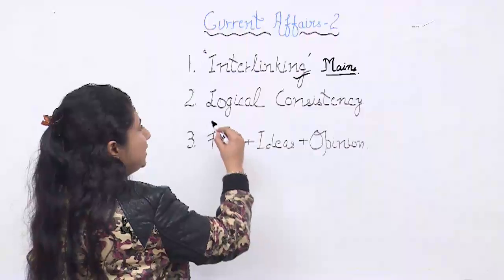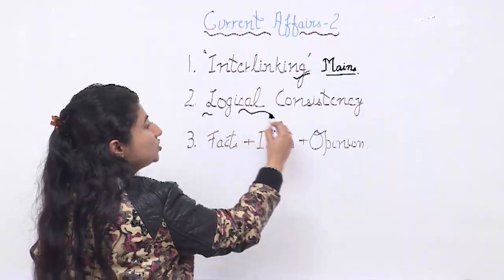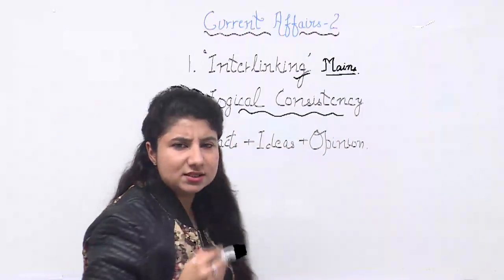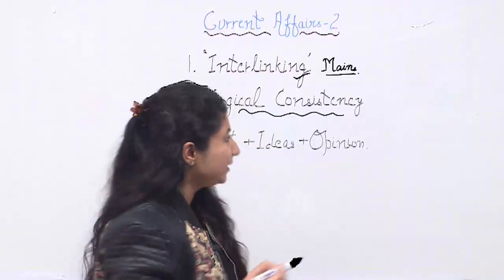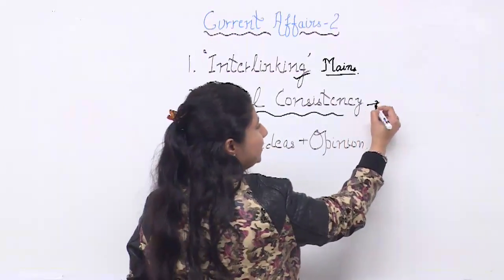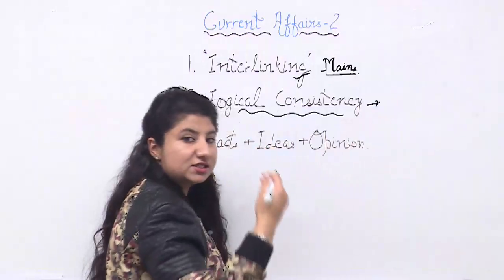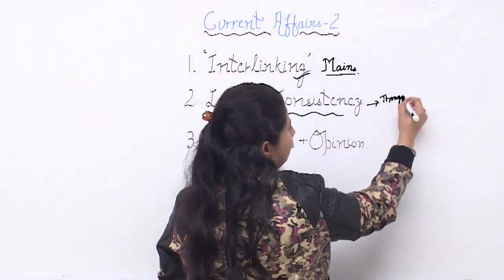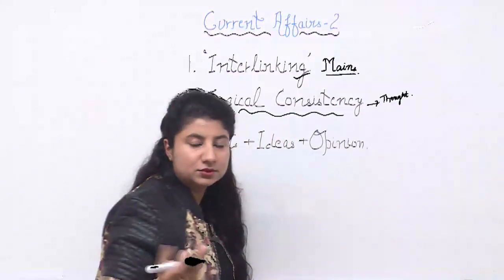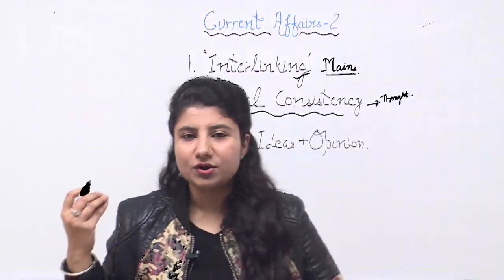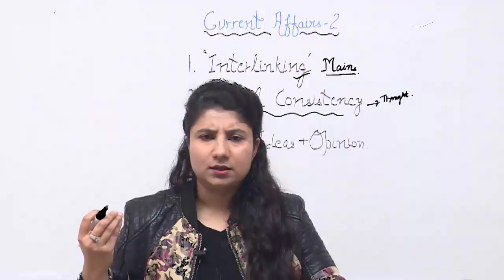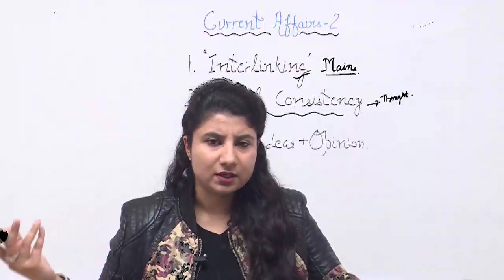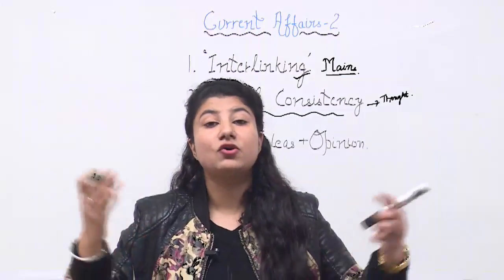Secondly, we will be seeing how to establish logical consistency. Consistency कैसे आएगी? कहाँ पे? आपके लिखने में consistency तब आएगी when you have consistency in your thoughts, the way you think. Now come on, you can think anything. You can think about any idea, or anything that you can think about. So thinking is something which is beyond control.